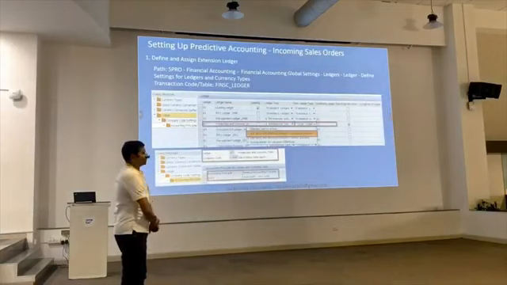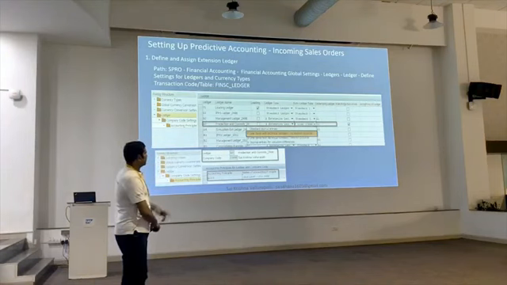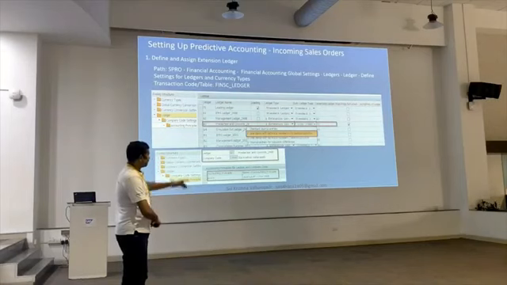So the configuration is very simple. The extension ledger we have to create from 1809 onwards. There is a new extension ledger type introduced here, that is called the extension ledger type. The extension ledger type P is the predictive and simulation, predictive and commitment. The commitment is also enabled here, but I am not covering commitment here.